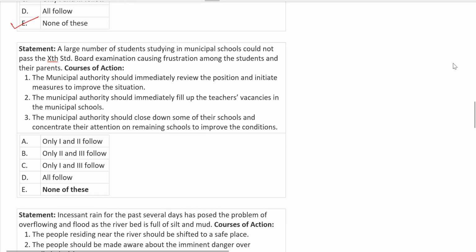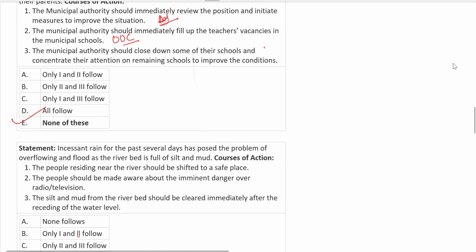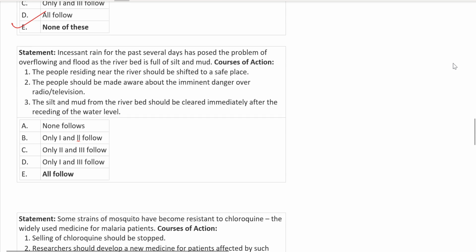What do we have? A large number of students studying in municipal school could not pass 10th standard board examination, causing frustration among the students and their parents. The municipal authority should immediately review the position and initiate measures to improve the situation. Advice cannot be the course of action. The municipal authority should immediately fill up the teachers' vacancies in the municipal school. Again, out of the context, it has nothing to do with the teachers as such. The municipal authority should close down some of their school. Again, this is like nonsense, right? This cannot be the answer. None of these is your answer. Perfect. All right, let's move ahead.